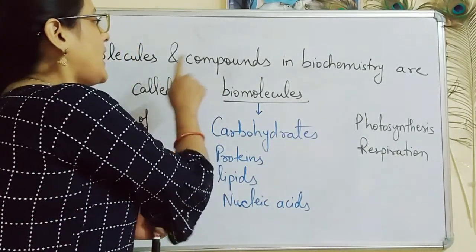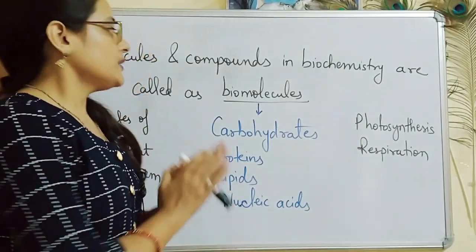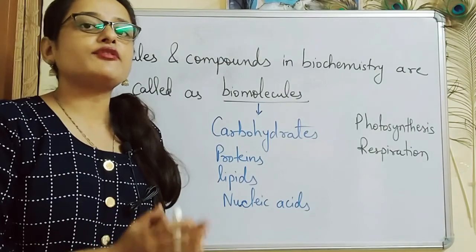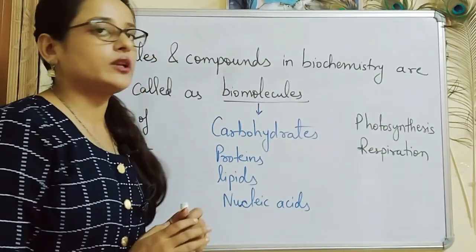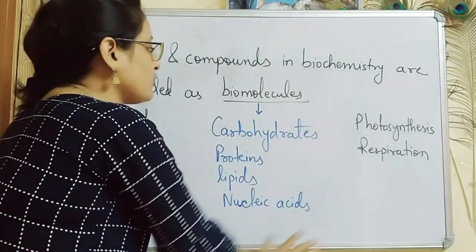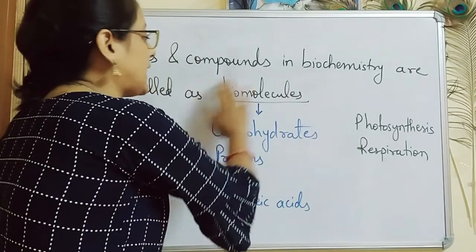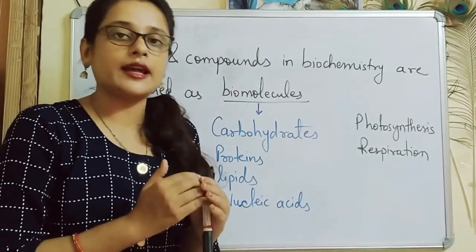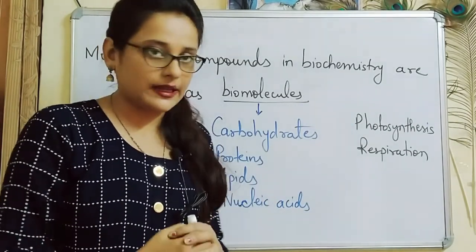The molecules and compounds in biochemistry are called biomolecules. The examples of biomolecules that are found in the cell are carbohydrates, proteins, lipids and nucleic acids. These are the types of molecules which are present inside the cell, and they help in carrying out all the processes that help in the survival of the cell as well as the living organisms.